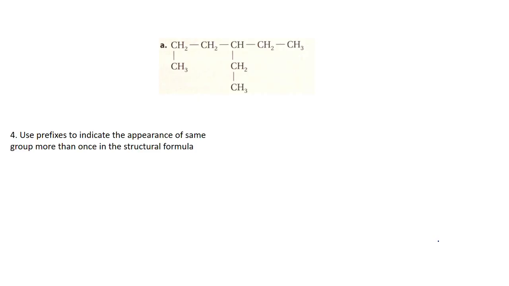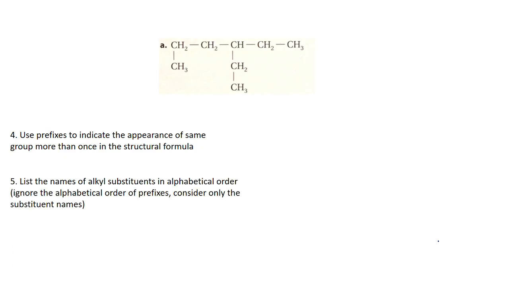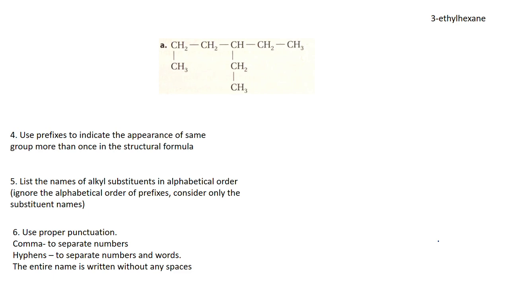Now you have only one group attached, so you don't have to worry about a prefix or suffix. It remains the same. Since you don't have many substituents, it is just 3-ethyl hexane. So the answer is 3-ethyl hexane. Is that fine?